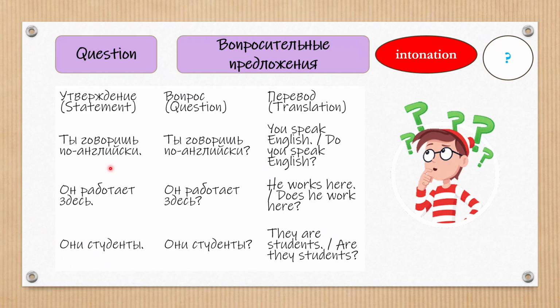Ты говоришь по-английски. You speak English. Ты говоришь по-английски? Do you speak English? Он работает здесь. He works here. Он работает здесь? Does he work here? Они студенты. They are students. Они студенты? Are they students? Do you notice the difference?